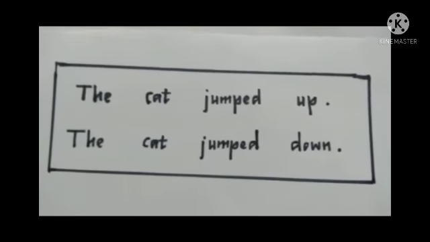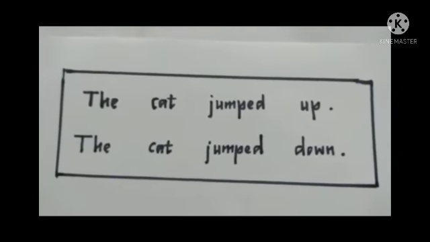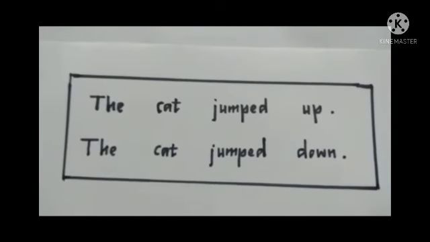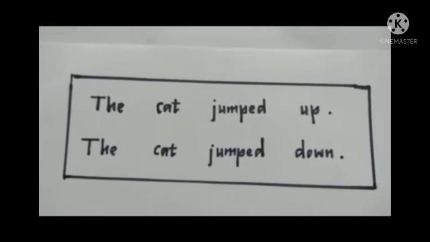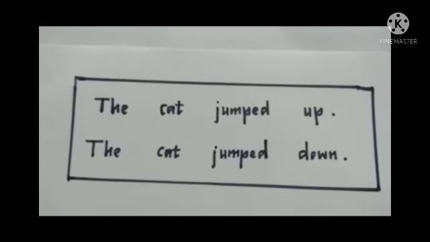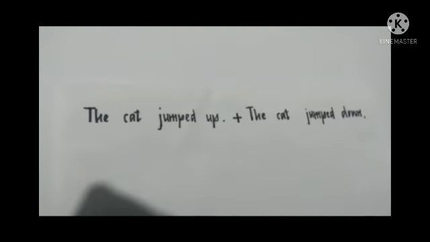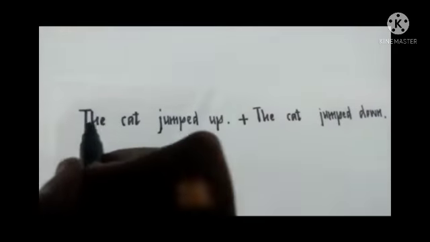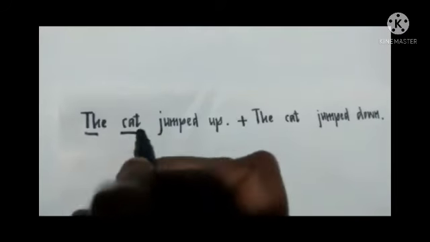So, you can join these two sentences using a single word. Do you know which word? Yes, very good. The word and. Look at the first sentence. The cat.